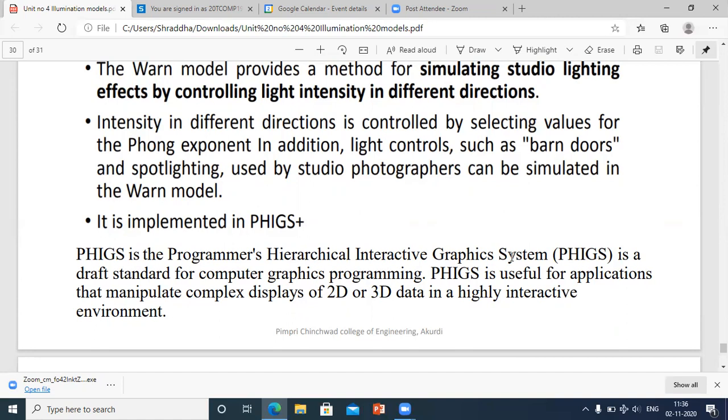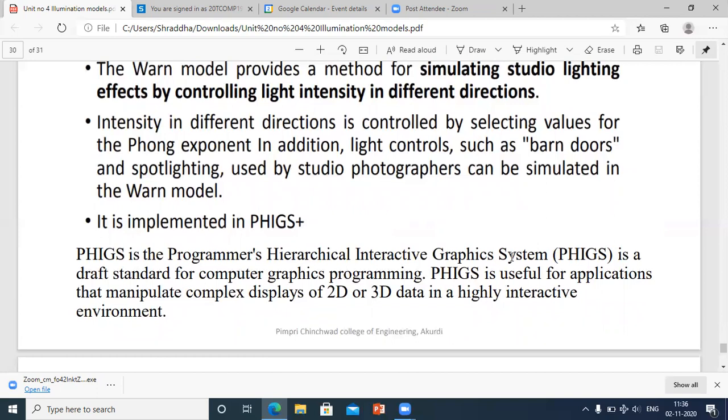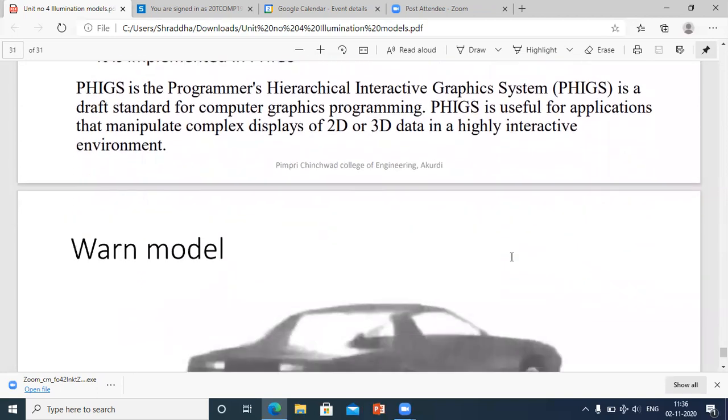Specially, it is designed for graphics programming. PHIGS is useful for applications that manipulate complex displays of 2D or 3D data in a highly interactive environment. 2D and 3D data in a highly interactive environment means the 2D and 3D effects that you are representing to show in a movie. And this is an example.